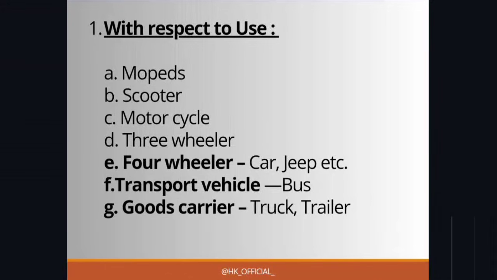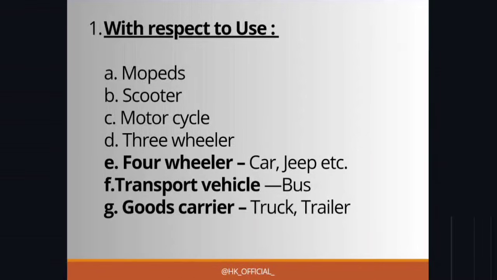First you can take mopeds, then scooter, motorcycle, three-wheeler, four-wheelers like car, jeep, then transport vehicle, then goods carrier, truck, trailer, etc. According to the use, if you have to travel and you are only one person or two persons, then you can use a two-wheeler. If there are more than two people, then you can use a four-wheeler or three-wheeler. If you have to transport something, you need much space and that type of capacity, so you can use a transport vehicle, then goods carrier and all. So these things are with respect to use.